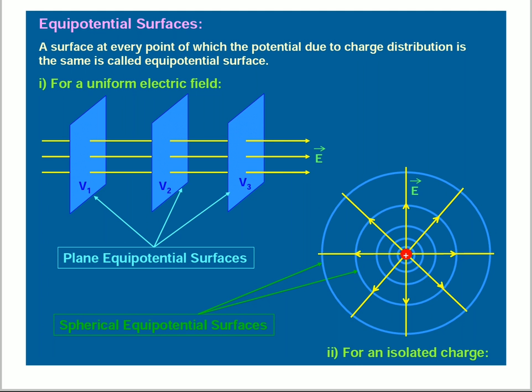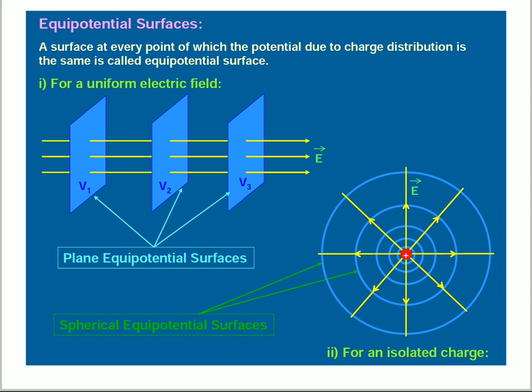See here, uniform electric field, how you can get it: the field lines are at the same distance from one line to another. Coming to the diagram, electric field E bar is there, and the electric potentials at particular points V1, V2, V3 are there.